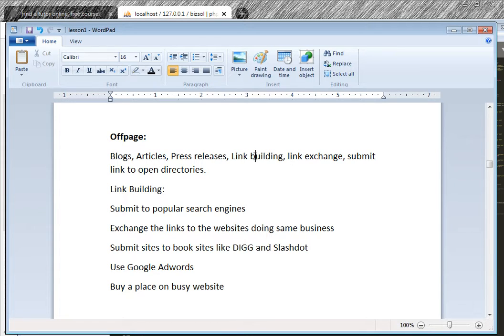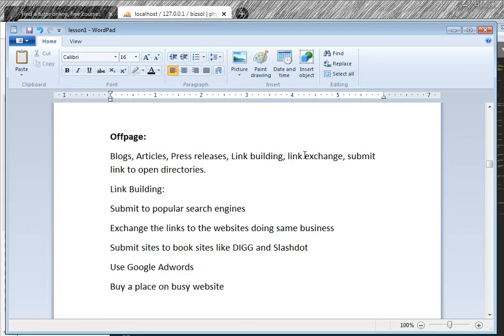Then the link building. Link building means you build the links on different websites and use them. Link exchange means, for example, this is an education website, so search for the top 5 to 10 education websites and tell their webmasters that I will put your link on my website.